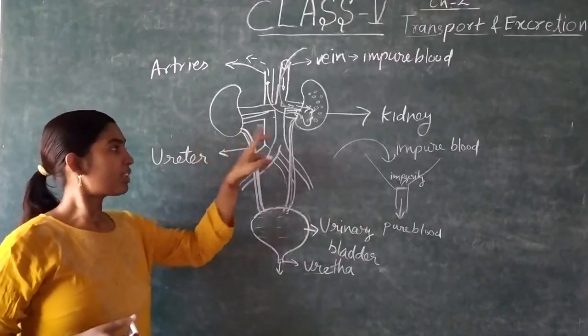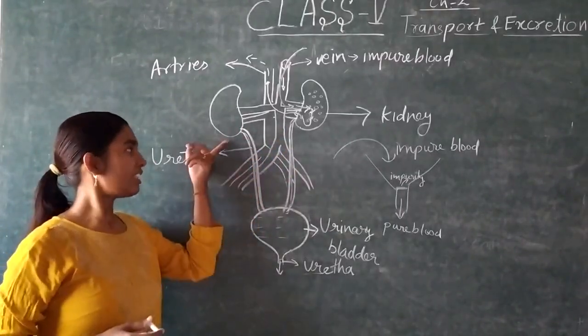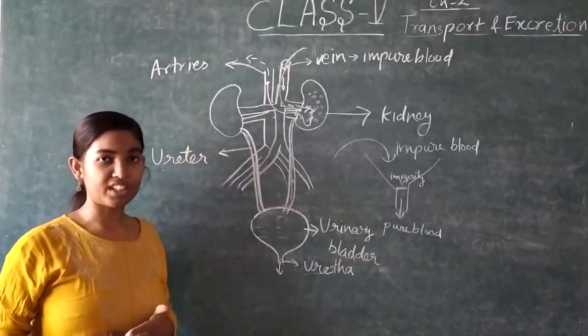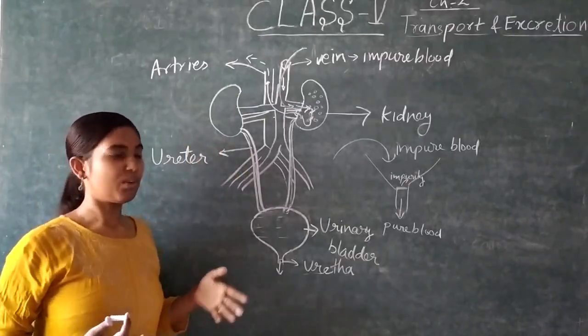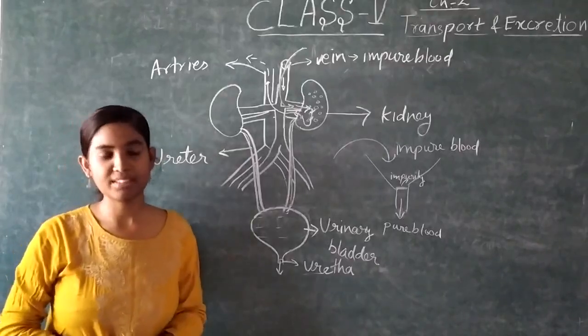We have two kidneys, so there is one benefit of these two kidneys: if one kidney is not working or stops working, we can be alive on the basis of one kidney also. Thank you. I hope you understand.